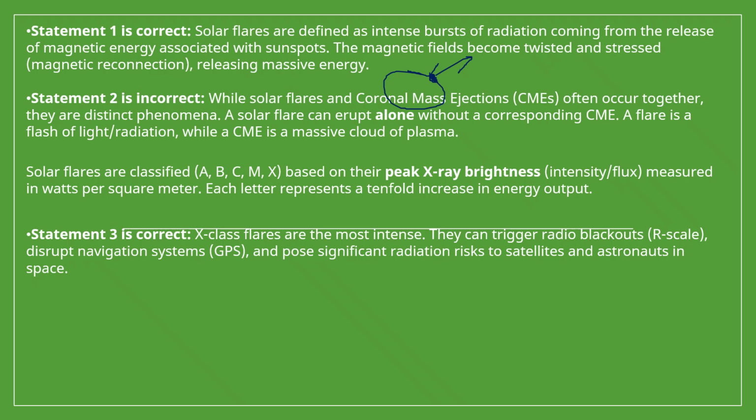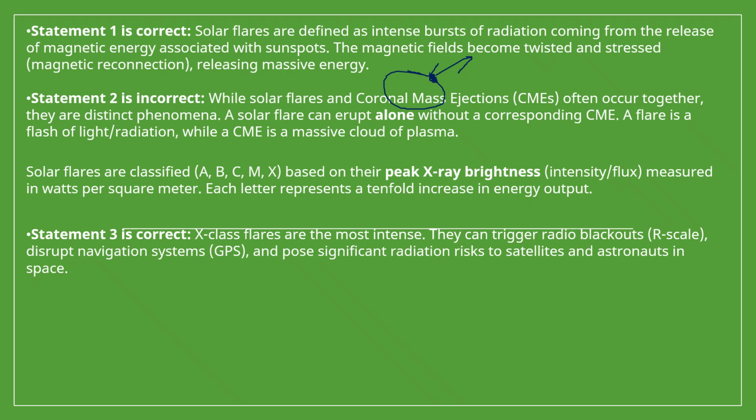Solar flare is defined as an intense burst of radiation coming from release of magnetic energy associated with sunspots. So solar flare is associated with sunspots. The magnetic fields become twisted and stressed, and magnetic reconnection releases massive energy. Solar flares are classified as A, B, C, M, X based on their peak X-ray brightness, intensity or flux measured in watts per square meter. Each letter represents a tenfold increase in energy output.